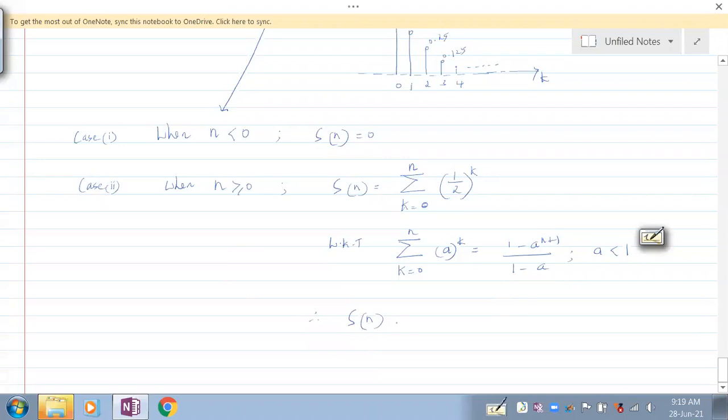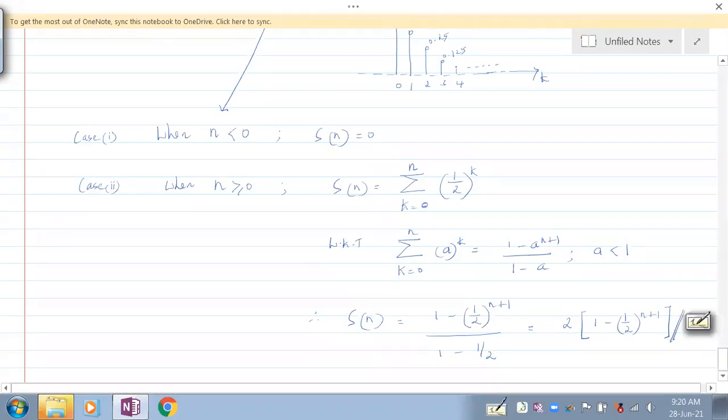Therefore, s of n can be given as 1 minus half to the power n plus 1, divided by 1 minus half. That's it. And this can be given as 2 into 1 minus half to the power n plus 1. So this is what is your step response.